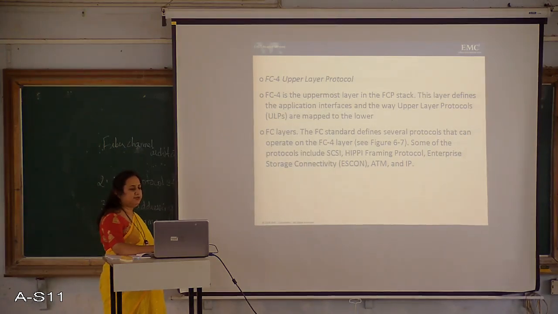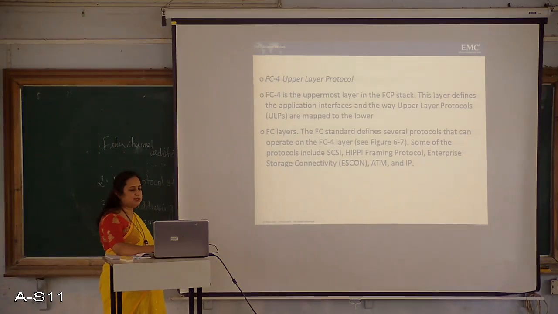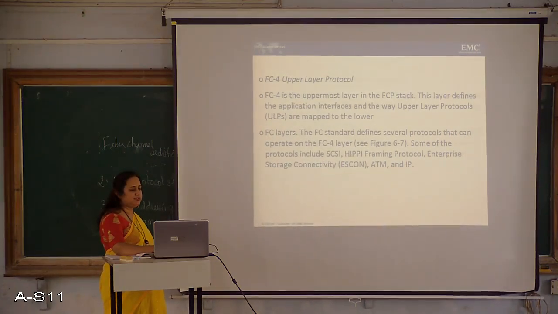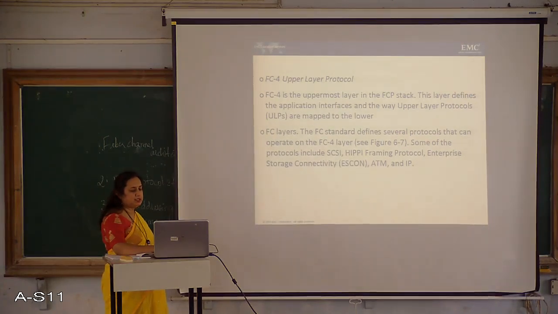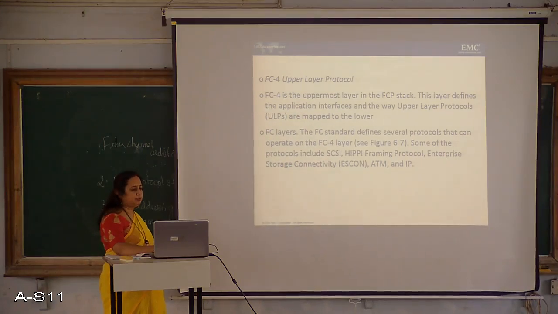This layer defines the application interfaces and the way upper layer protocols are mapped to the lower FC layer. The FC standard defines several protocols that can operate on the FC4 layer.